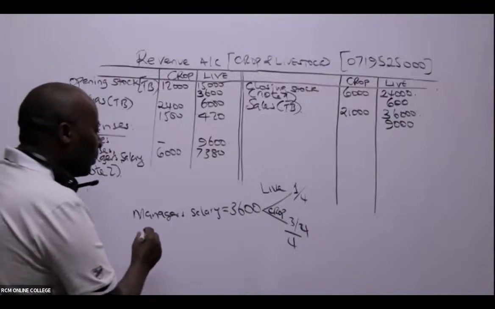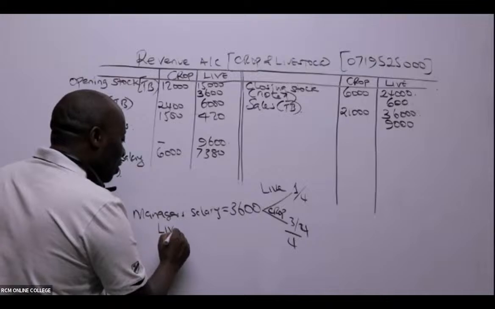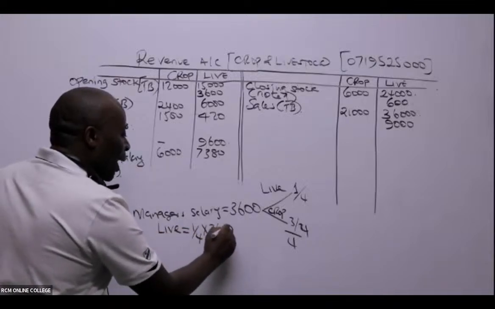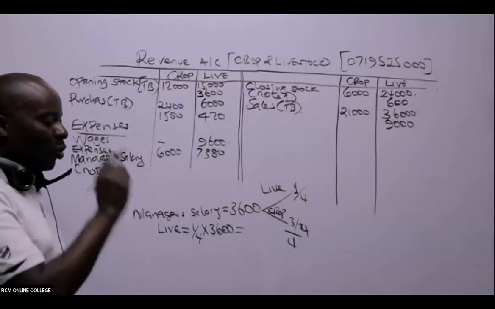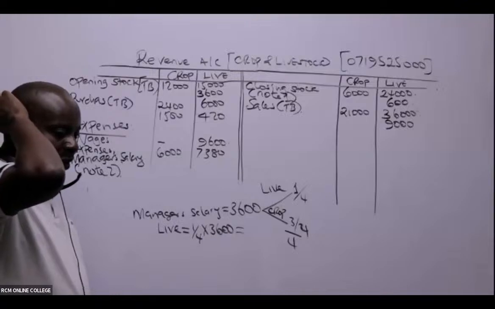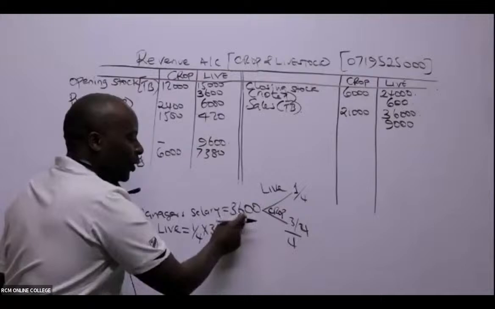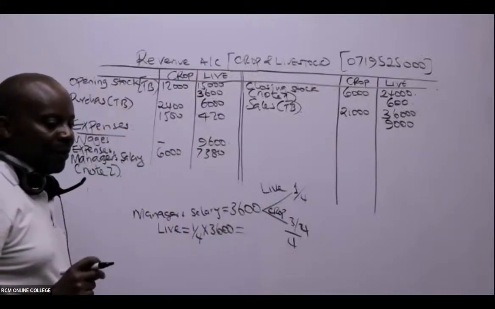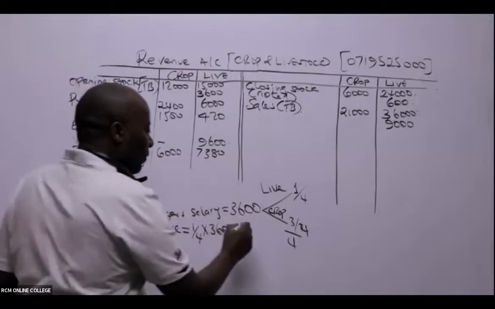So meaning, ladies and gentlemen, that the manager's salary going to livestock will be a quarter of 3,600. Are you able to give me this answer? Because it's a quarter times 3,600, it is 900.